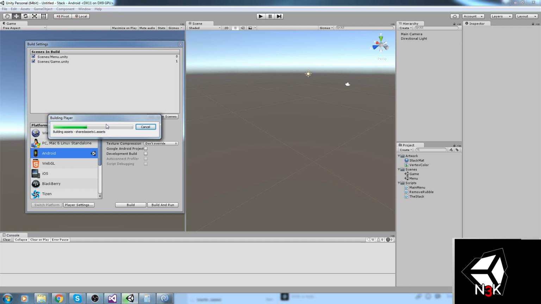This might take a little while the first time you actually build it. Even though we only have, what, 6 assets? We have 7 assets. That's like the smallest project I've ever done. But it only took 2 hours, so I guess that's a plus.